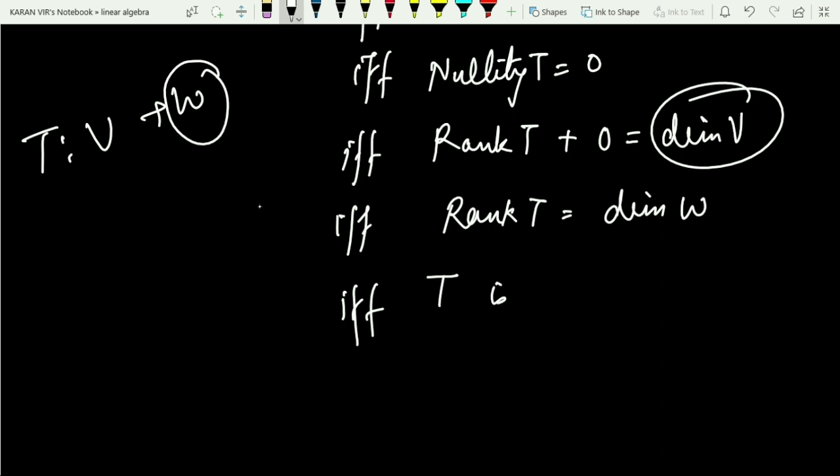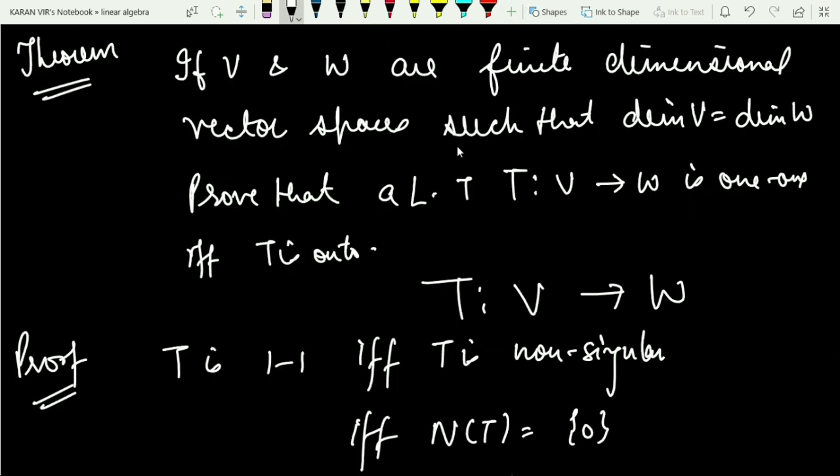So T is onto, and hence the result. Fine. A very strong result which works in both ways. It says that if we have finite dimensional vector spaces, working from V to W, and if you prove that this T is 1-1, then definitely it will be onto. So that's why it is a very strong result.